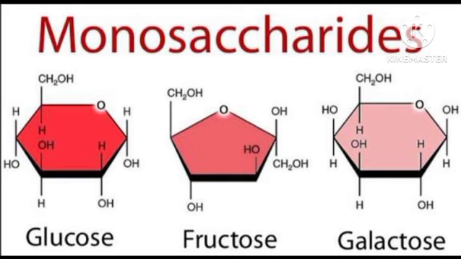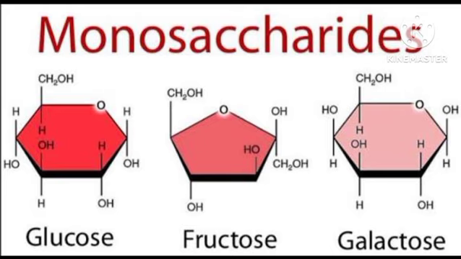The monosaccharides, also called simple sugars, are those which can't be hydrolyzed further into simpler forms. Mono means one, saccharide means sugar, so it is considered a simple sugar.